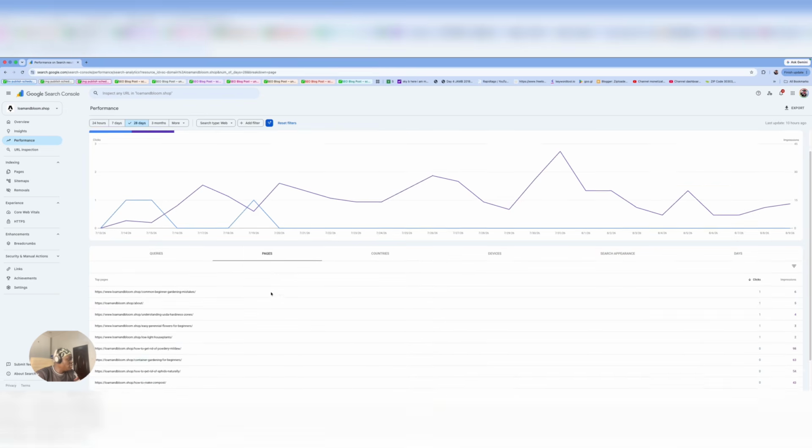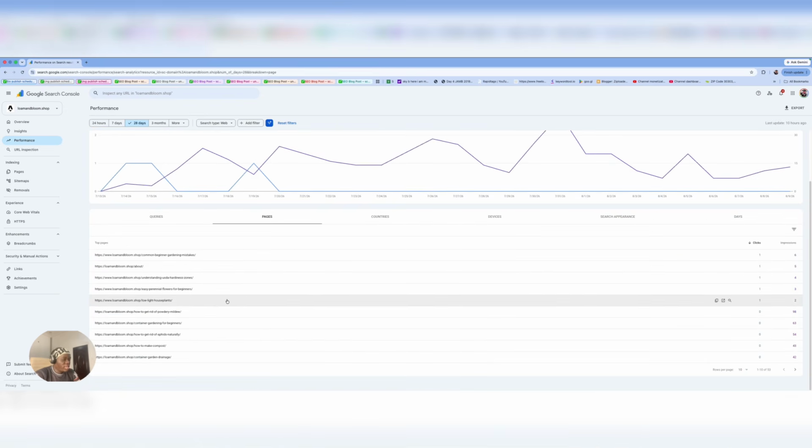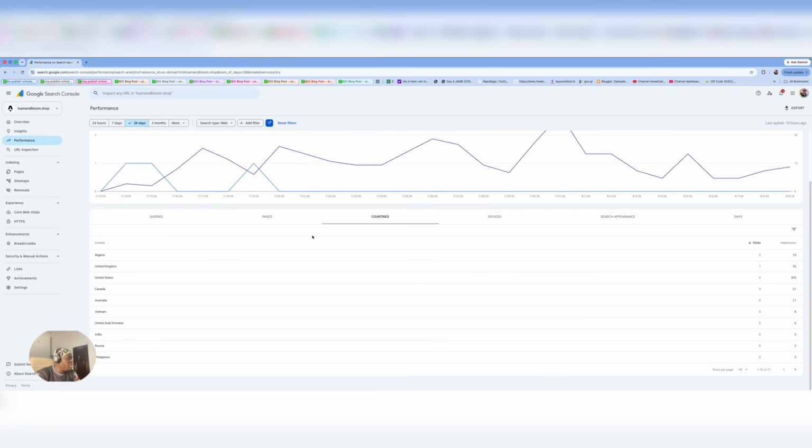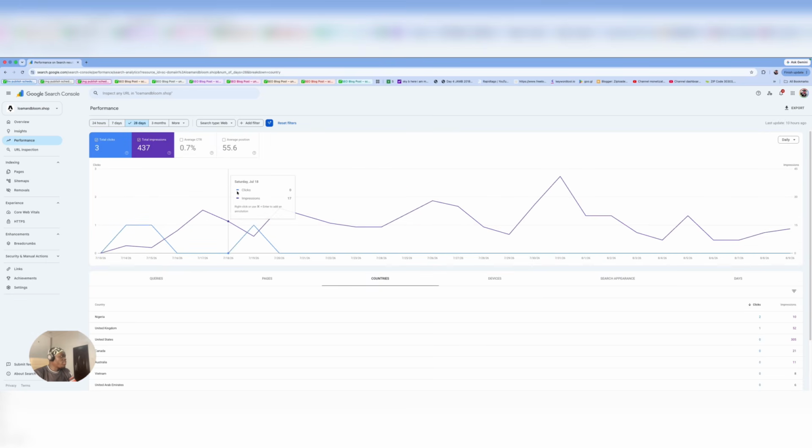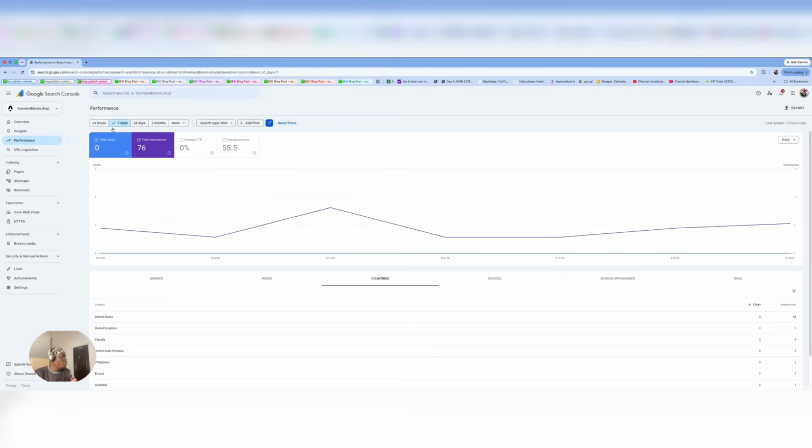And if you check the pages of our site that are popping up, you can see them getting a good number of impressions. And then the countries: I'm from Nigeria, which is number 1, but that's just 2 clicks and 10 impressions, probably from me checking the site. Then you can see that USA is ranking on our list as well, and UK, and USA has the most impressions. So this is to tell you that Google still indexes and pushes AI content as long as it is properly written and you're providing value. Google will definitely recommend your site.